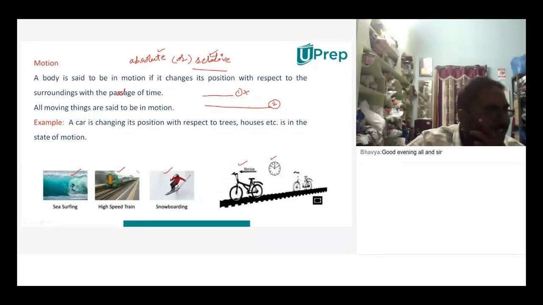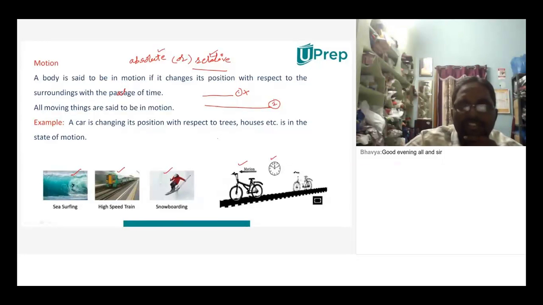Suppose this line is not there, only the second line is there. Now can you say this is bigger or shorter? No, sir, we can't. You can't say, isn't it? So whatever is bigger or smaller, whether it is absolute or relative? Sir, it is relative.